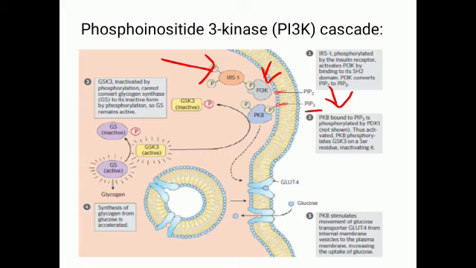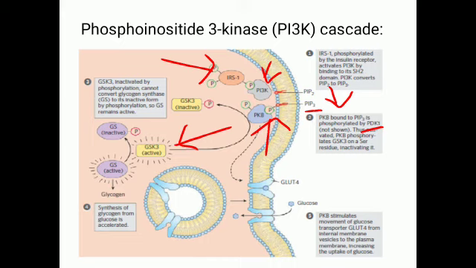Once this PIP2 is converted to PIP3, the PIP3 attaches to the protein kinase B. Attached protein kinase B is phosphorylated by one kinase, that is phosphoinositide dependent kinase PDK1. So this PKB, once phosphorylated, gets activated and it results in the phosphorylation of glycogen synthase kinase.